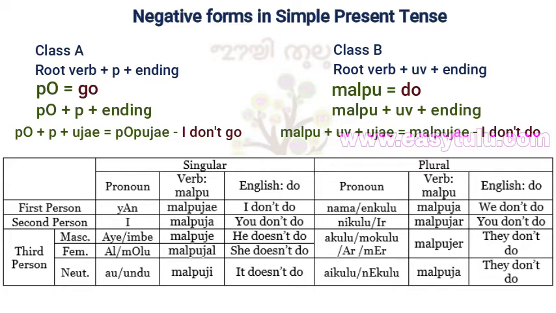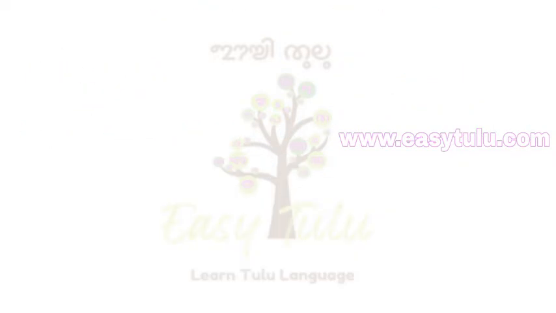Ir or nikulu malpujar, you don't do. Akulu or Mukulu or Ar or Mer malpujer, they don't do. Nekulu or Aikulu malpuja, they don't do. Now let us see some negative sentences in simple present tense.